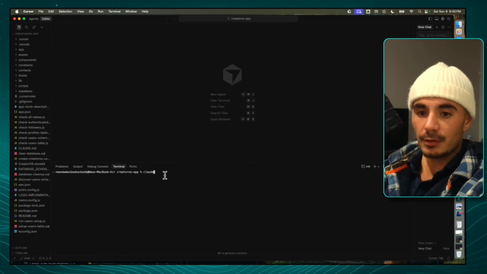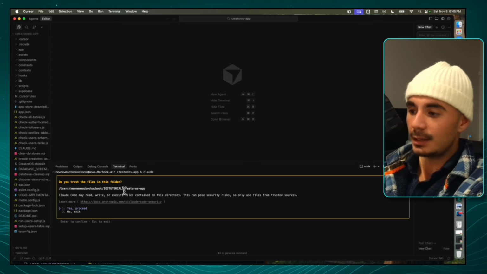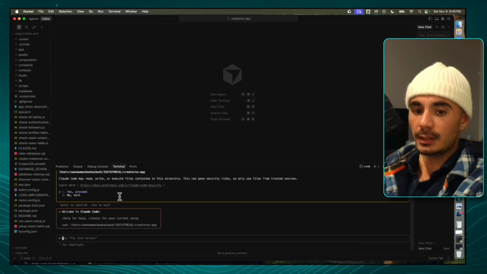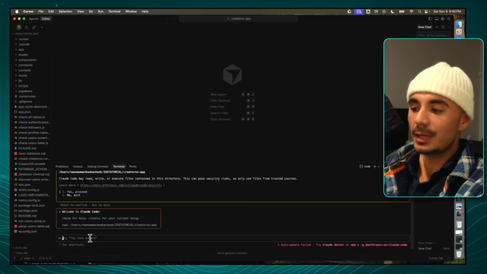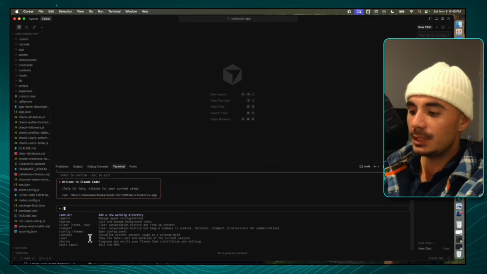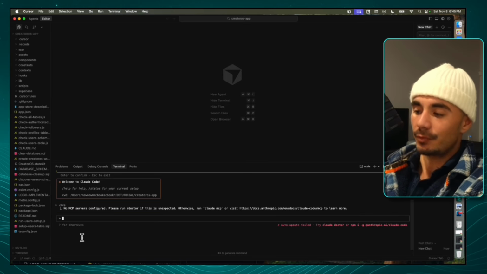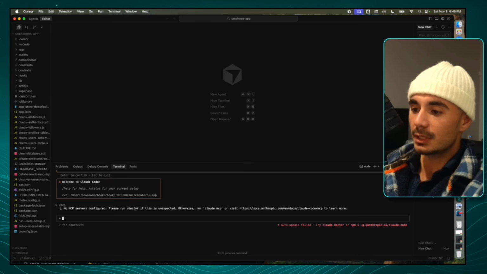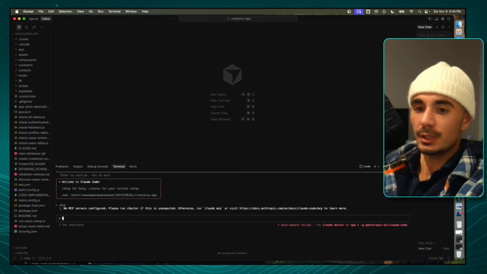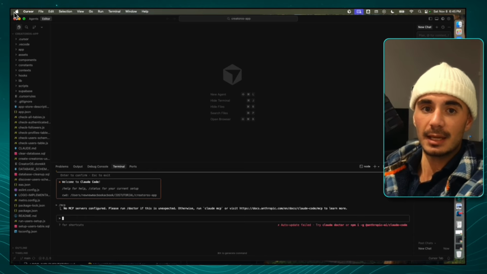So first thing we're going to write is Claude. That's going to bring in our Anthropic accounts. We're going to click yes to proceed. So now that we have Claude, we want to see what MCP servers we currently have. So right now we don't have any MCP servers connected. So the first thing we want to do is go ahead and connect Supabase MCP.